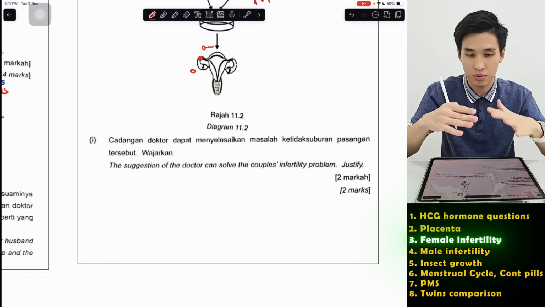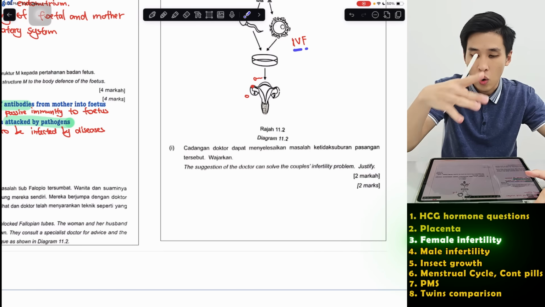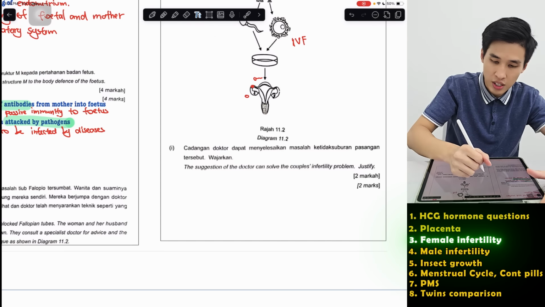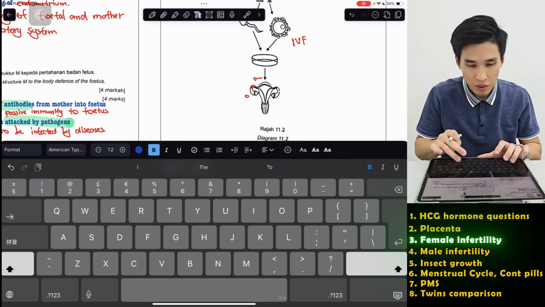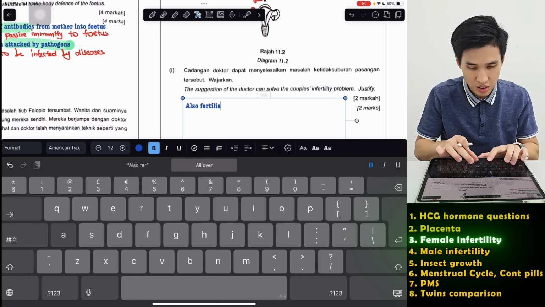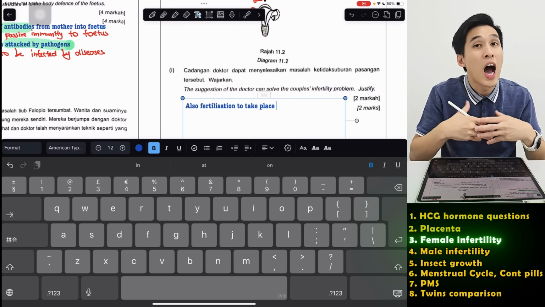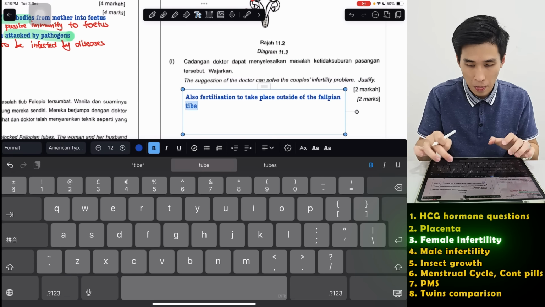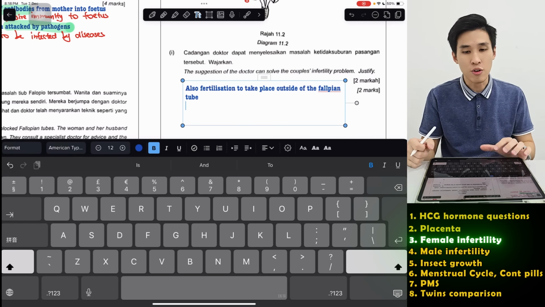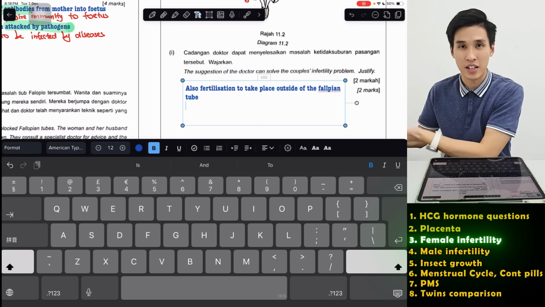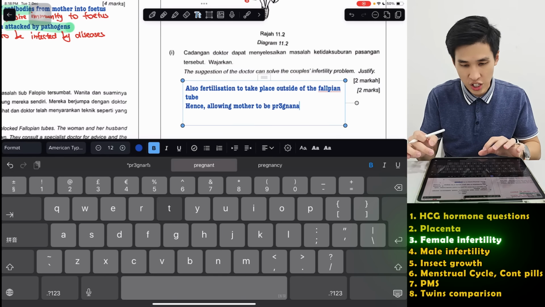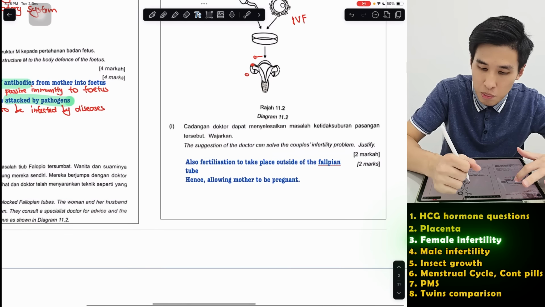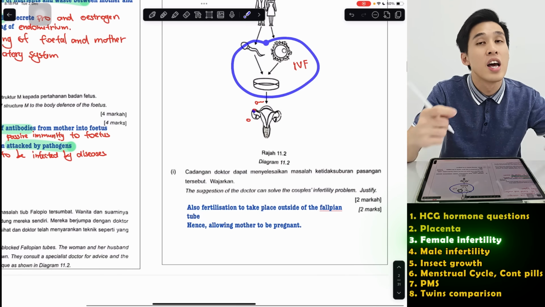So they didn't ask you to mention IVF, but they just say, how does this solve the couple's problem? So basically you can say it allows fertilization to take place outside of the fallopian tube. Then you have to mention, hence allowing the mother to be pregnant. So to justify, can this work? Yes, it can work, because the mother will get pregnant. Since the sperm cannot travel here, I bring it out of the body to carry out the process.